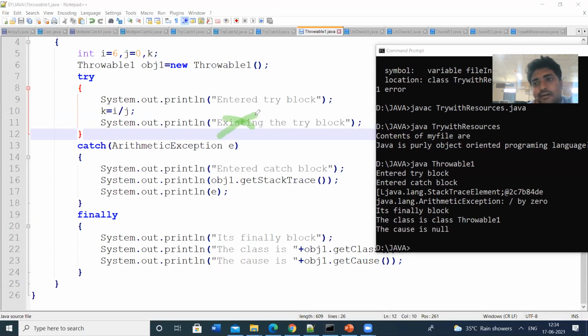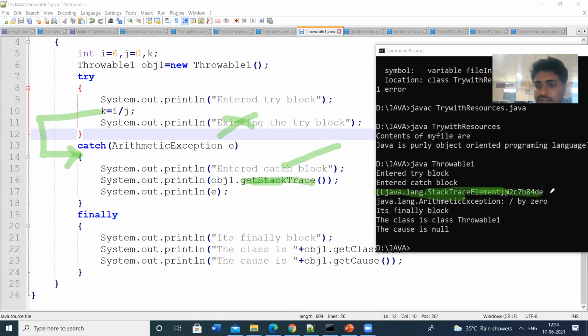Why? Because Java follows the termination model. It terminates from the try block and executes the catch block. So we entered into the catch block, and then we get the stack trace. This is the output for it.